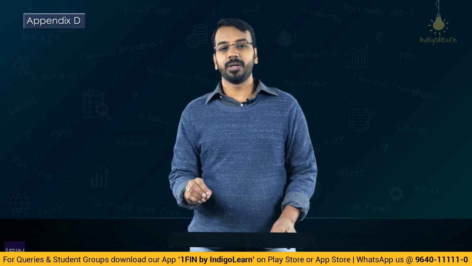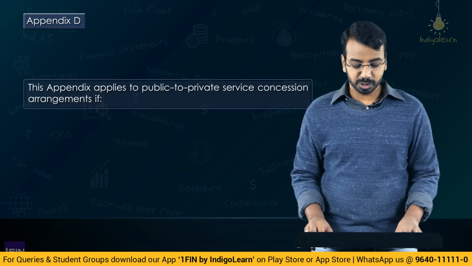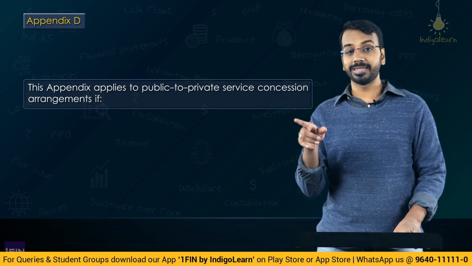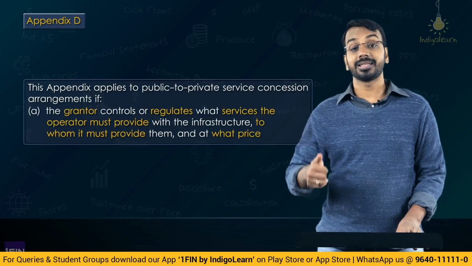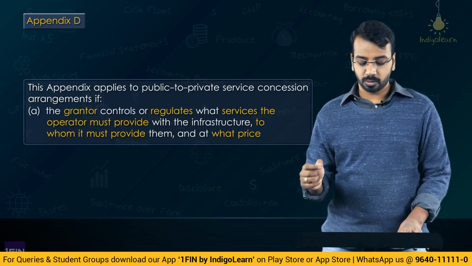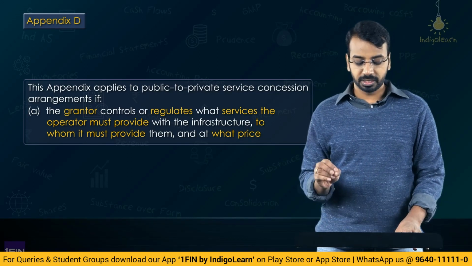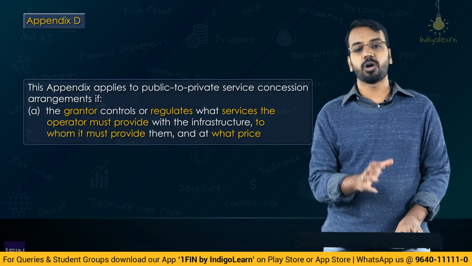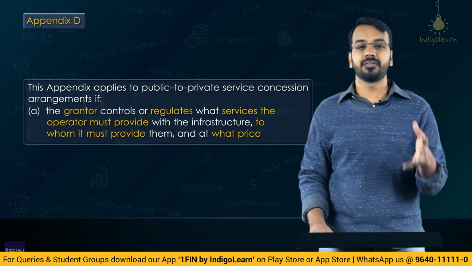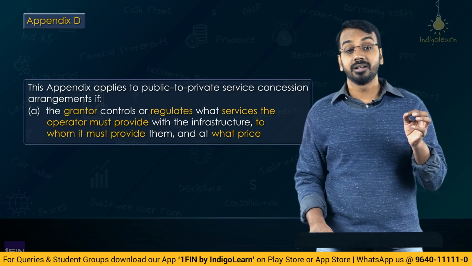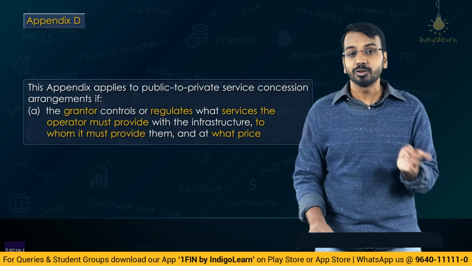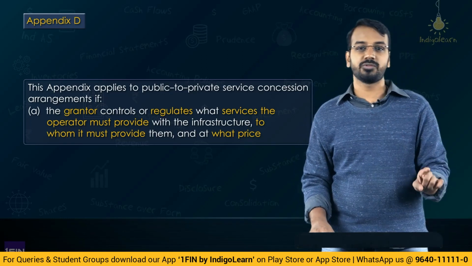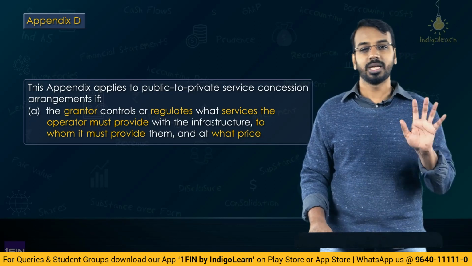Now to apply Appendix D to Ind AS 115, two conditions must be satisfied. What are the two conditions? The appendix says, this appendix applies to public to private service concession arrangements if, number one, the grantor, that is our government, controls or regulates what services the operator must provide with the infrastructure, to whom it must provide and at what price it must provide. So basically, along with the infrastructure, the various services that the operator will be providing are controlled by the grantor, and to whom the services will be provided is also controlled by the grantor. At what price the services will be provided, even that is controlled by the grantor. So that is the first part.